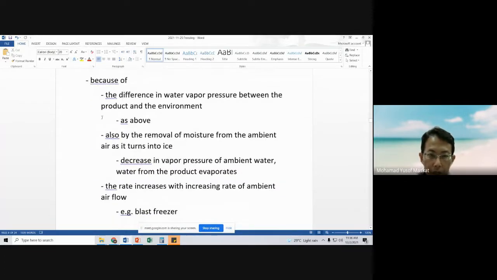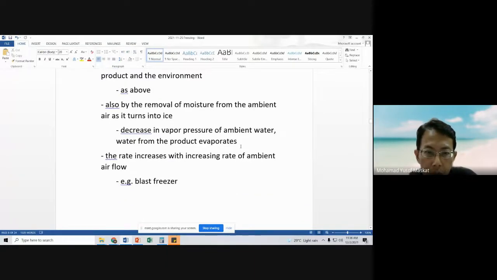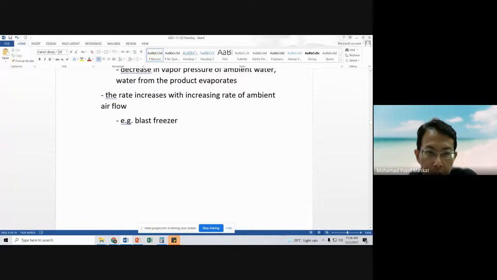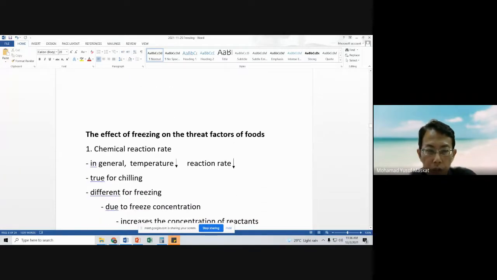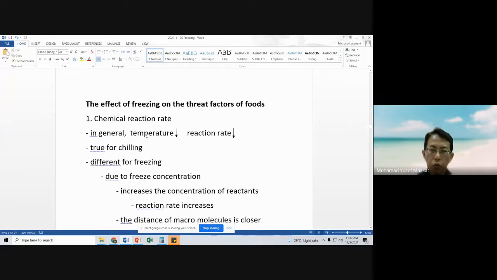The difference in water vapor pressure, we have discussed that. The rate increases with increasing rate of ambient airflow. It's similar to drying out your clothes. When you dry out your clothes, water evaporates, and if there is a gush of wind, a gush of air, if the airflow is higher, then the water evaporation also will be higher. So it is similar to freezer burn, because basically it is water evaporation from our product. So we have now understood several freezing phenomena.